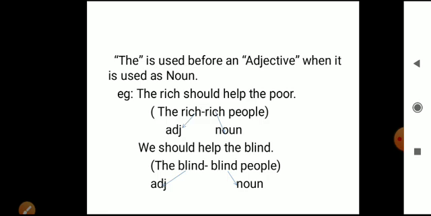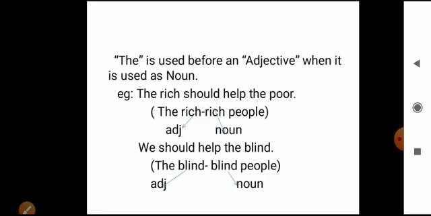So the is used before an adjective when it is used as a noun. The rich means talking about rich people, should help the poor means poor people. Here this rich is acting like a noun, so the is used before that word.